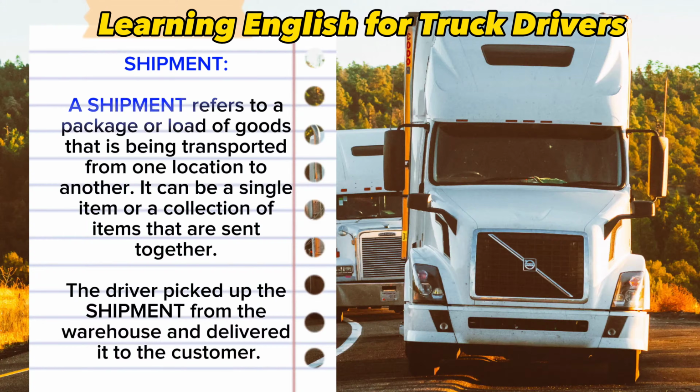Shipment. A shipment refers to a package or load of goods that is being transported from one location to another. It can be a single item or a collection of items that are sent together. The driver picked up the shipment from the warehouse undelivered.